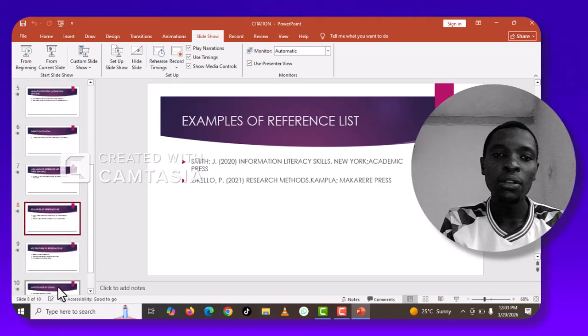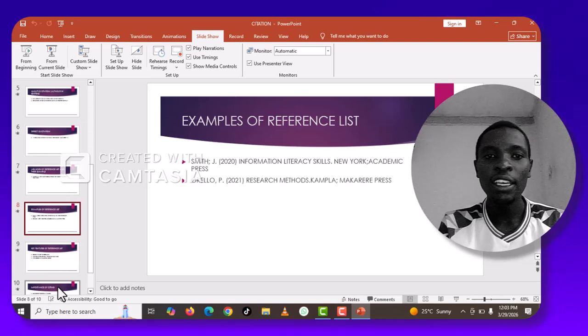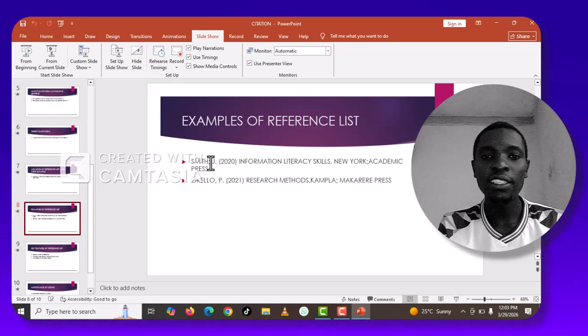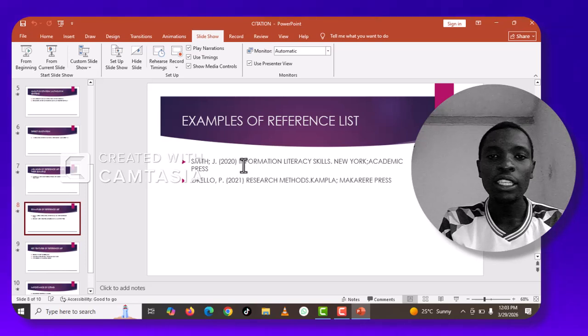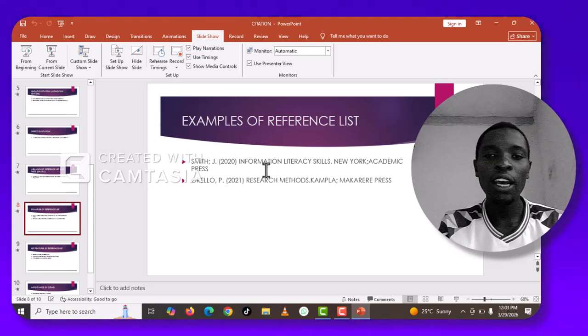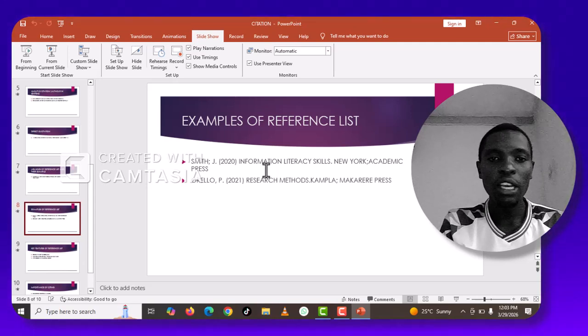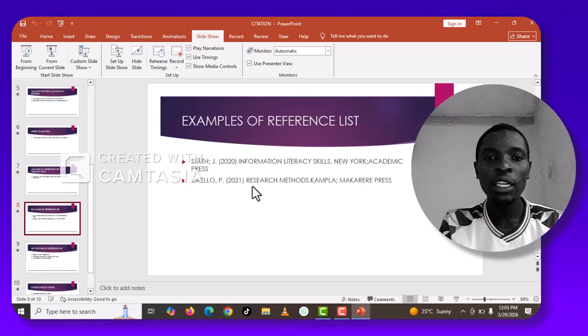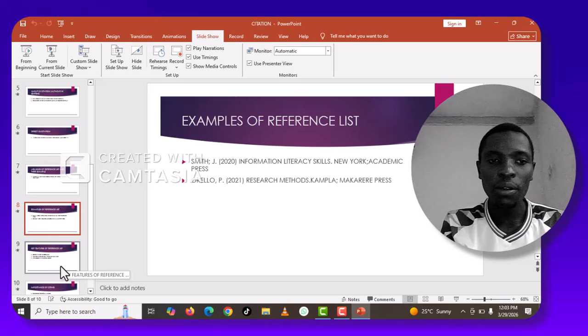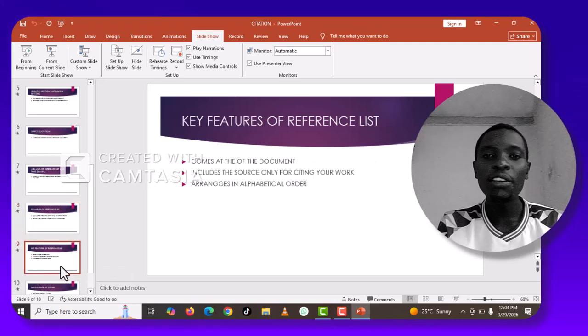Okay, let us look at examples of reference list. For example, we have this one: Smith is the last name, then J is the first name. When you are using reference list, for example, we have 2020, Information Literacy Skills, New York, Academic Press. So that is how a reference list is supposed to look. Then we have Okello, P., 2021, Research Methods, Kampala, Makerere. That's how a reference list looks.